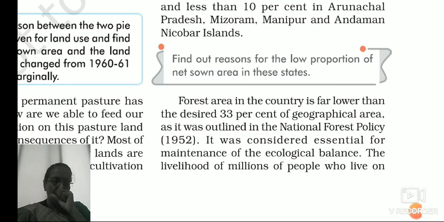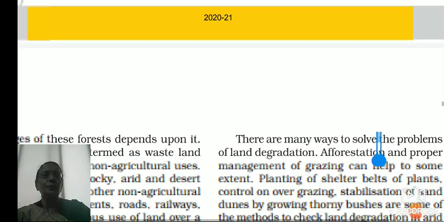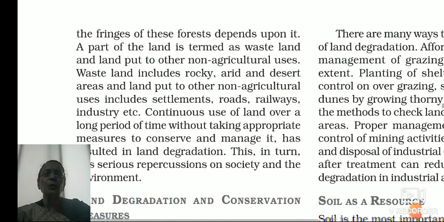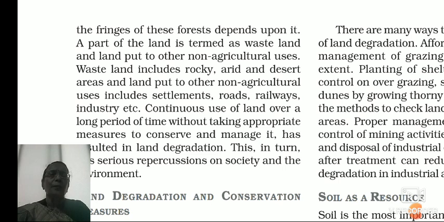It was considered essential for maintenance of the ecological balance, and the livelihood of millions of people who live on the fringes of these forests depends upon it. Many people live on the fringes, means on the borderline of these areas, and they depend on the forests only.